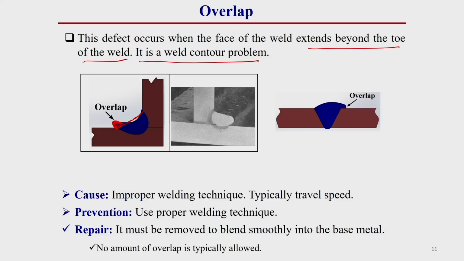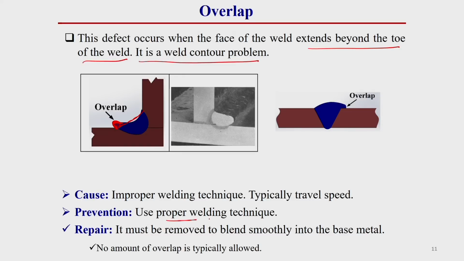So, the prevention of this welding defect is, once we are able to eliminate the root cause, that means we have to use proper welding technique and proper welding parameters also. Always keep one thing in mind, the main cause of all these defects is either the welding technique or inappropriate welding parameters. So, once we use appropriate welding techniques as well as appropriate welding parameters, then we can eliminate all these welding defects as much as possible.